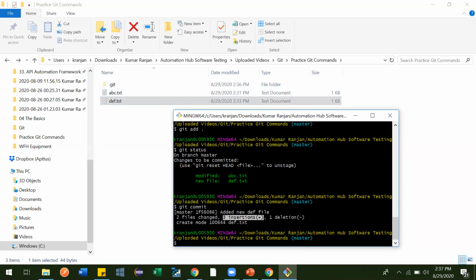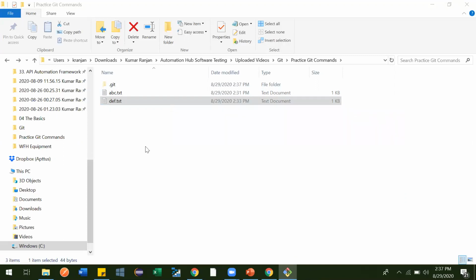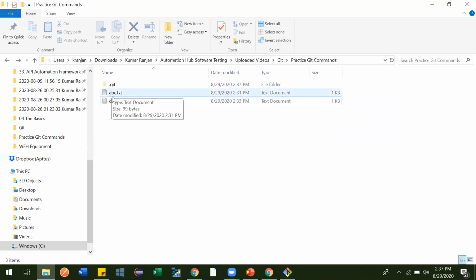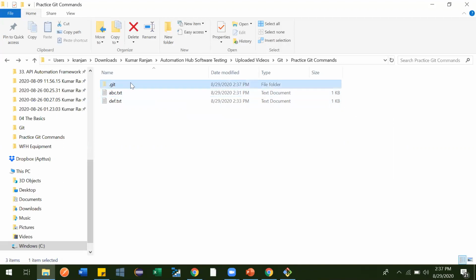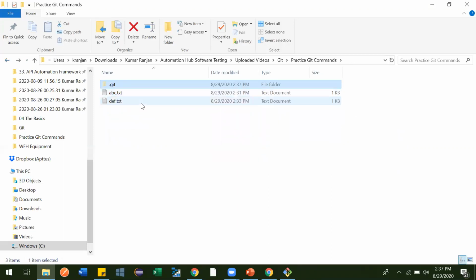Let me check the git status now. See here, on branch master, nothing to commit. We don't have anything to commit. Working tree is clean. It means the current state of these two files is the same as the state inside this git repository. Somewhere it is storing that information. So don't go inside and change anything, guys, otherwise it will spoil.